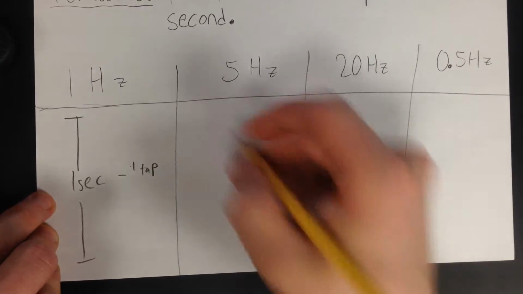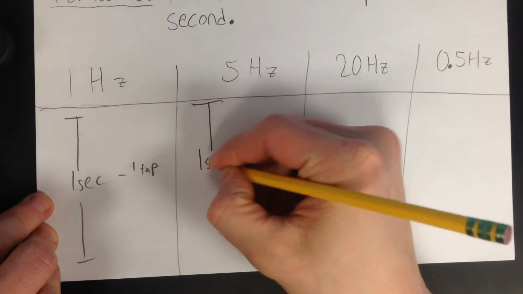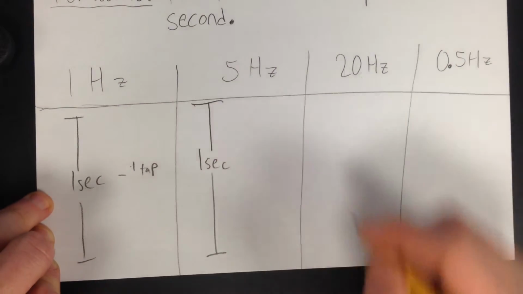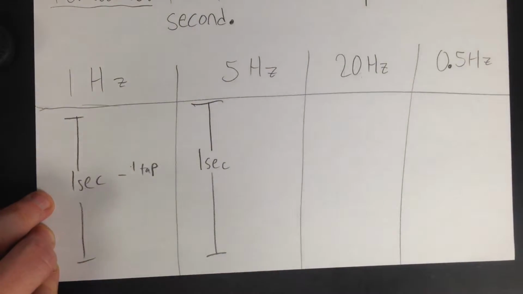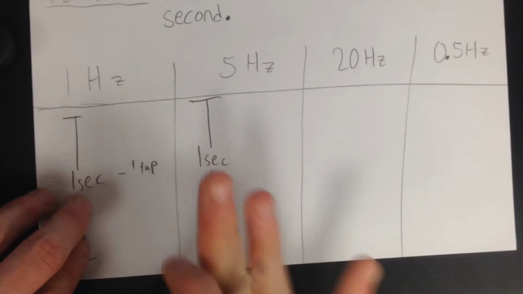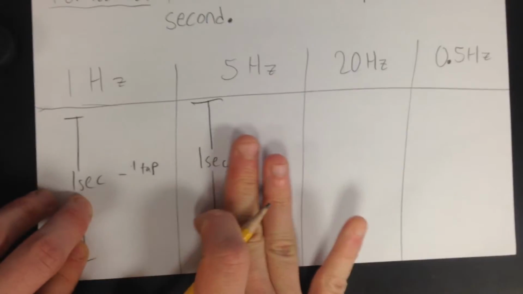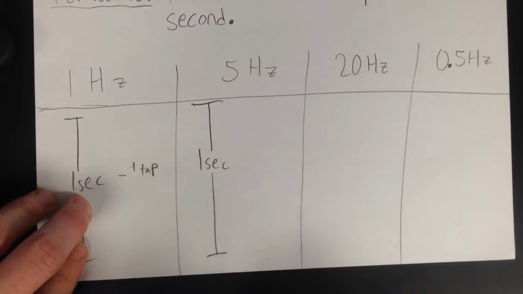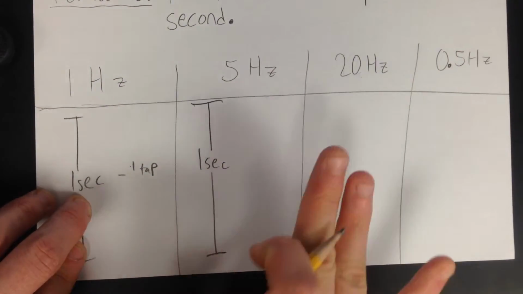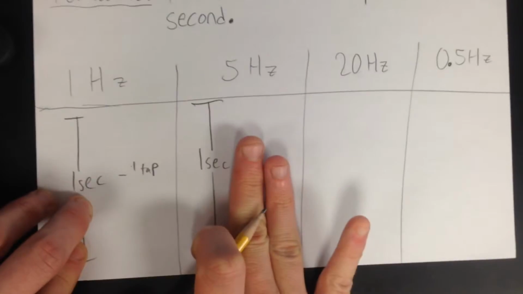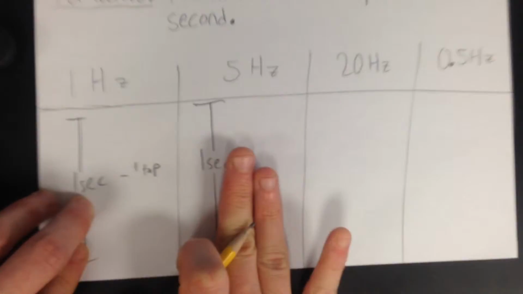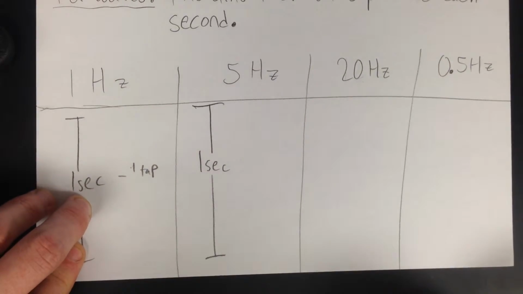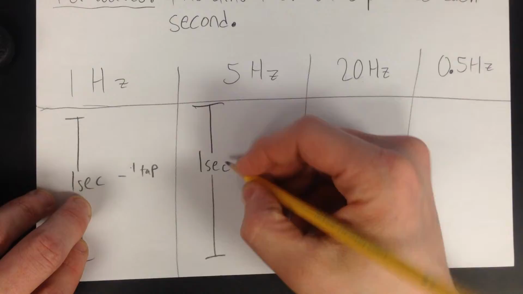And 5 hertz, how many taps would happen in that second? 1 1000, 2 1000. I think that's 4 hertz. 5 is very hard. It's very quick. I think that's 5 taps in a second. Much quicker.